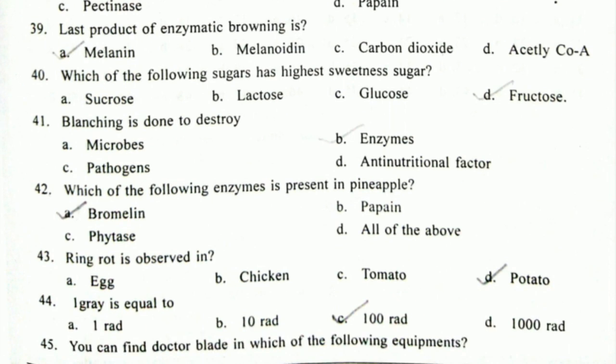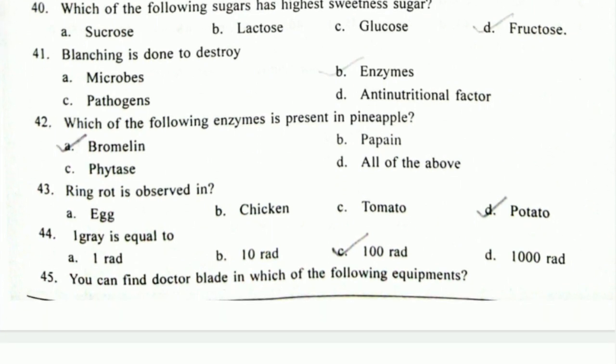Next question, blanching is done to destroy. So we know that blanching is a pre-treatment which is given to fruits and vegetables before any other treatment. For example, before canning, we go for blanching of fruits and vegetables. It is majorly done to inactivate the various enzymes to inhibit the browning reaction. Although blanching has many other benefits also, like it expels the air from the tissues, it helps in retention of the color. But the main important function of blanching is that it destroys or inactivates the various enzymes which may result in the browning reaction.